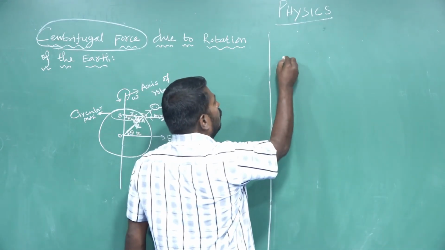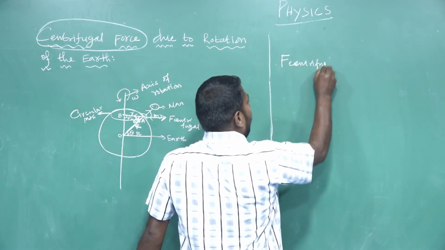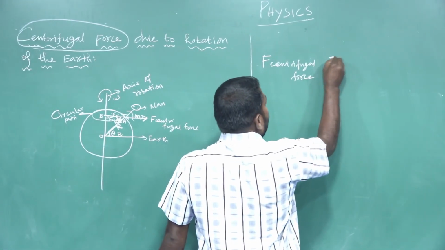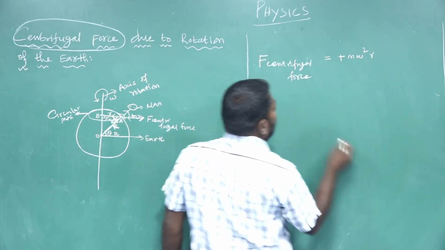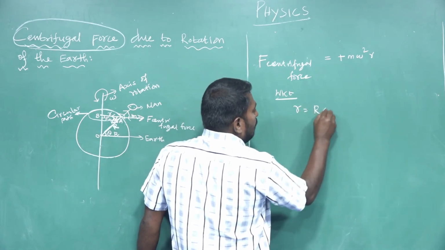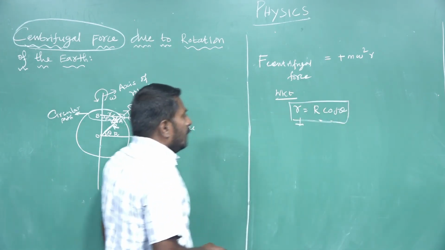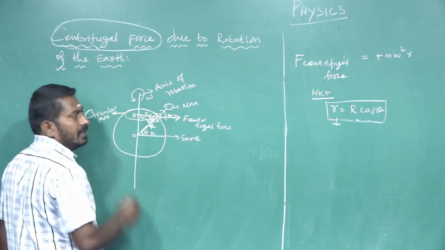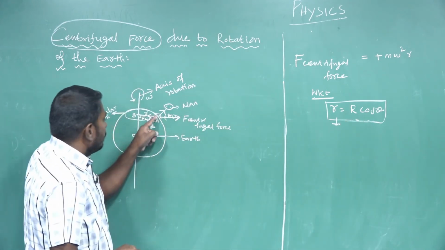So the centrifugal force, or pseudo force, is equal to plus m omega square r. We already know that small r is equal to capital R cos theta. Small r is the radius of the circular path described by a man standing on the surface of the earth, and capital R is the radius of the earth.